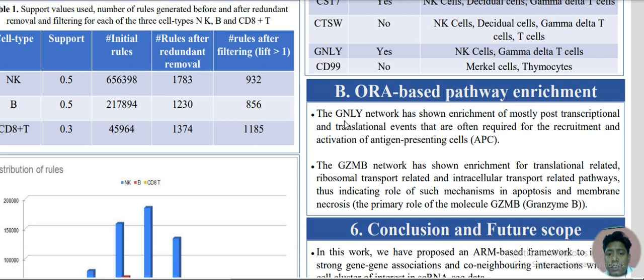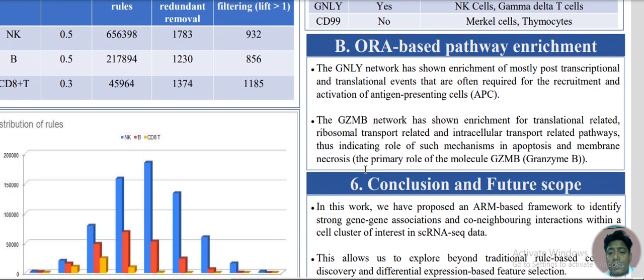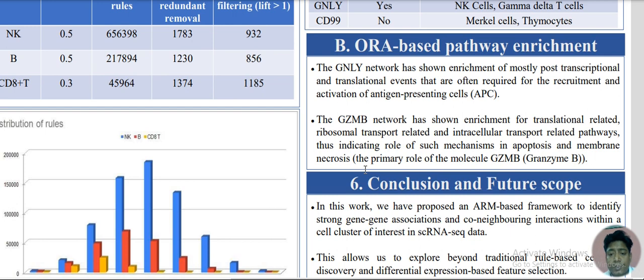As you can see, the GNLY network has shown enrichment of mostly post-transcriptional and translational events that are often required for the activation of antigen-presenting cells, or APCs. The GZMB network has shown enrichment for translation-related, ribosomal transport-related, and intracellular transport-related pathways, which indicates the primary role of this molecule, GZMB or granzyme B, in apoptosis and membrane necrosis.